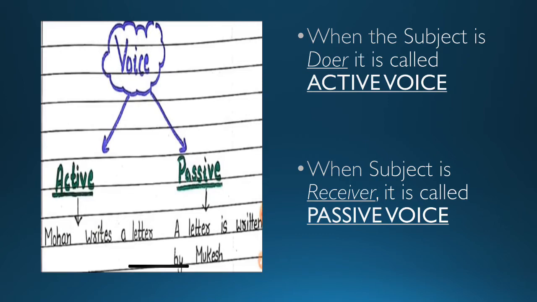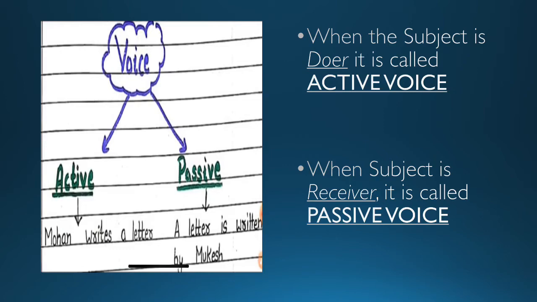Now boys, here you find active voice and passive voice. You know what is voice. Now let's look at what is active voice and what is passive voice. Even the examples are given on the slide. Now, when the subject is the doer, it is called active voice. That means if the subject is in the beginning and the subject is doing the work, then it is said to be active voice.